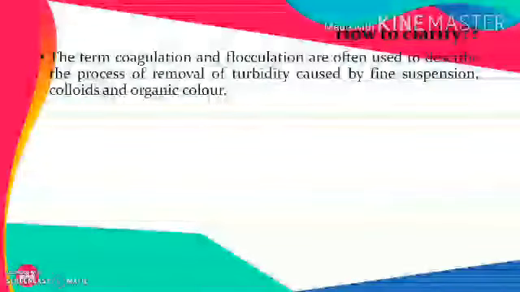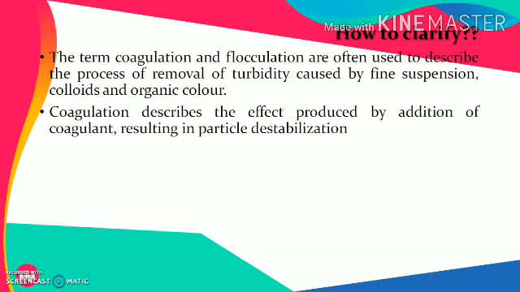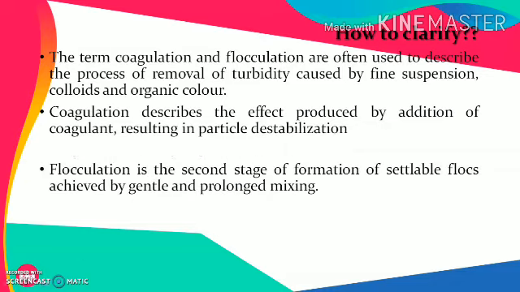So how to clarify? The terms coagulation and flocculation are often used to describe this process of removal of turbidity caused by very fine suspensions, colloids and organic color. Coagulation describes the effect produced by the addition of a coagulant, resulting in particle destabilization. We will try to understand this term destabilization in the coming slides.